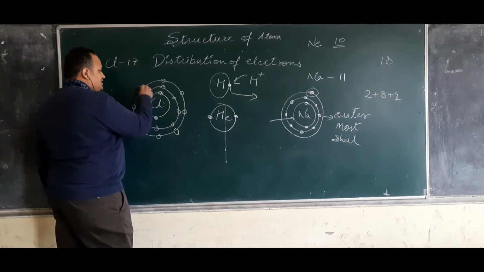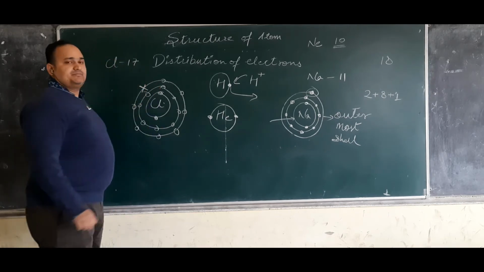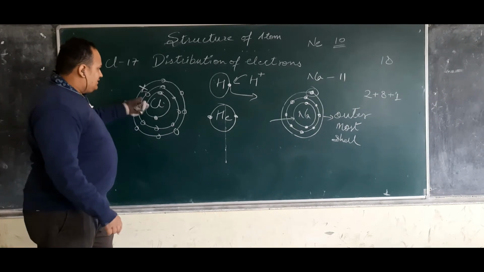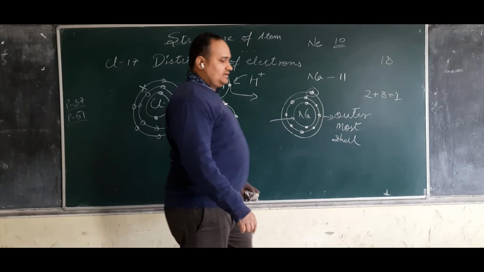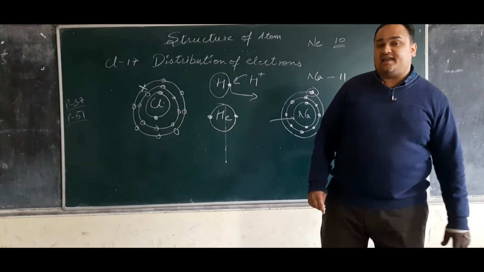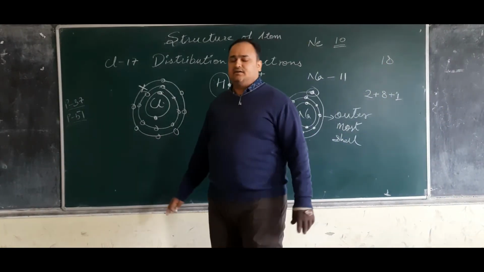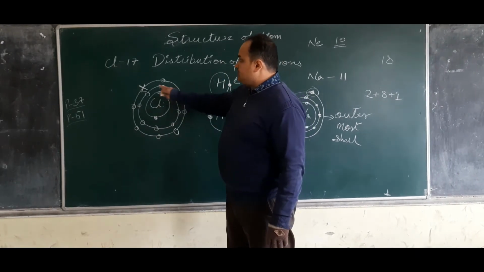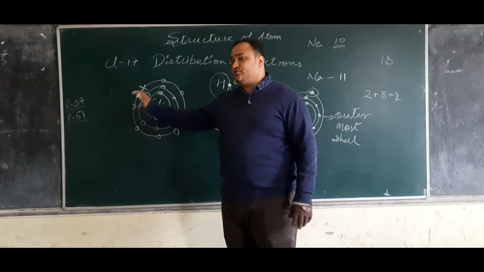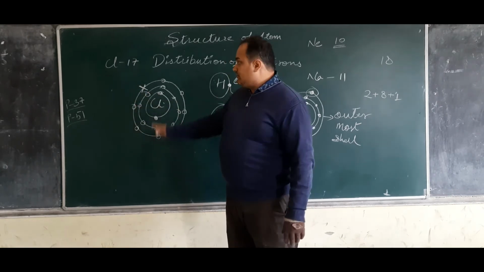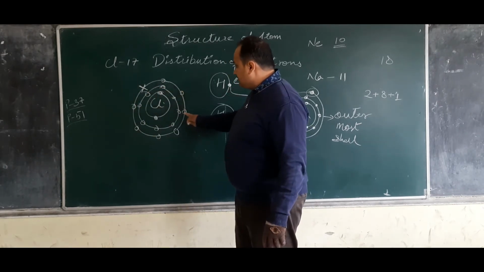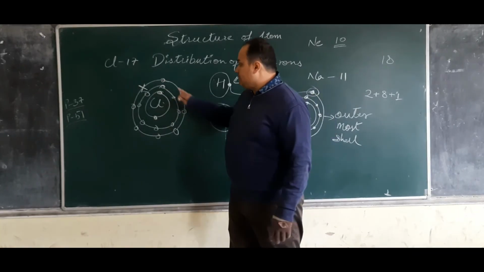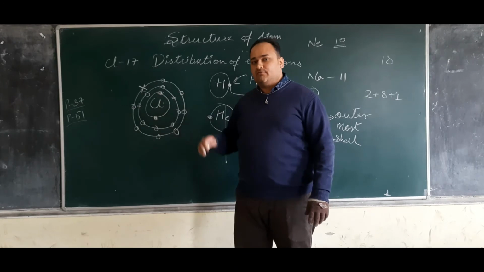This one position is empty, and the maximum number of electrons a shell can have is 8. So here it should either take electrons or give electrons. Now here it can't remove all these electrons to become a noble one.